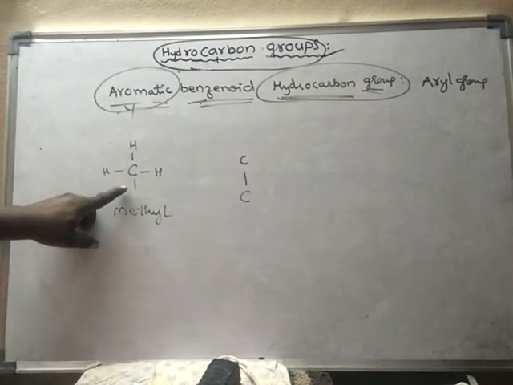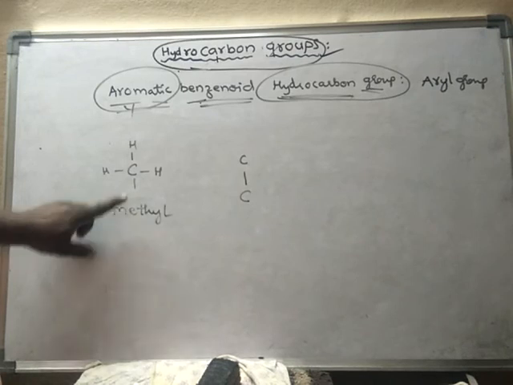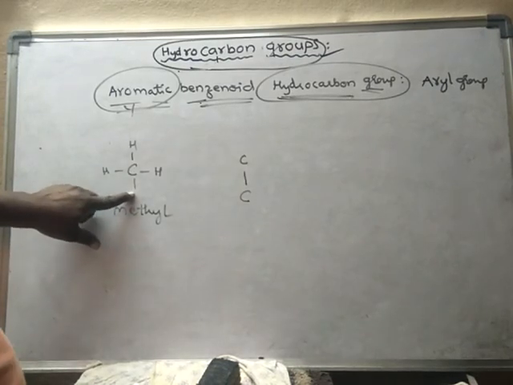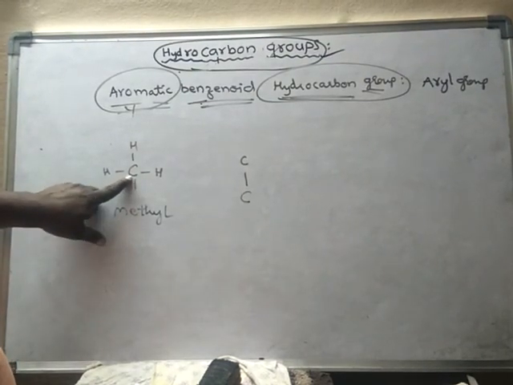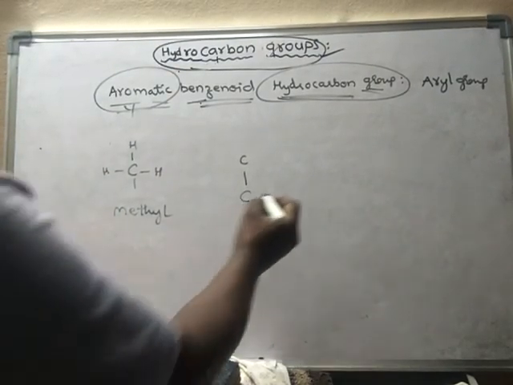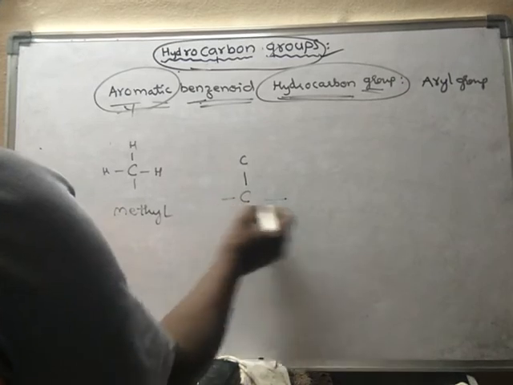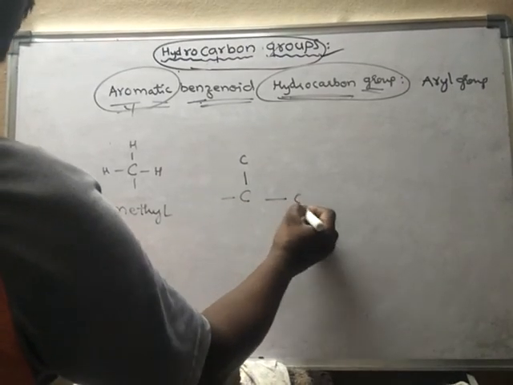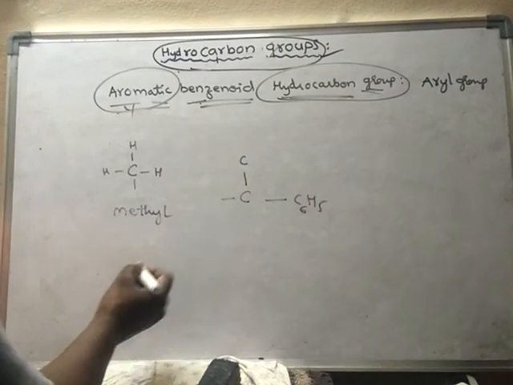Suppose I have removed one hydrogen, and now this is a monovalent carbon. If I replace these hydrogens by phenyl groups, what is a phenyl group? C6H5 group is said to be phenyl.